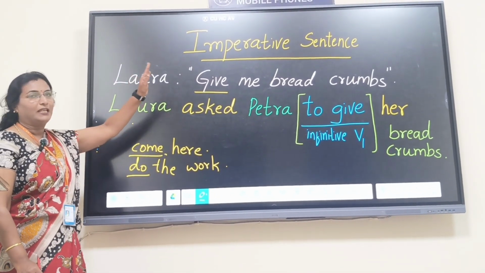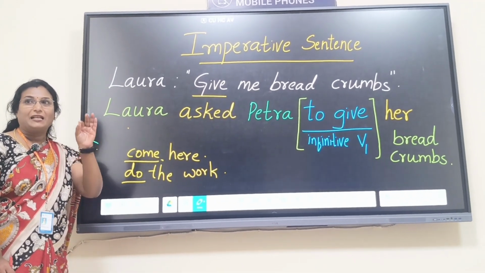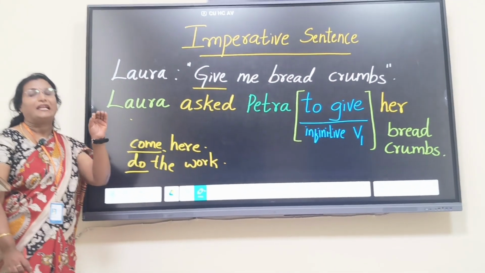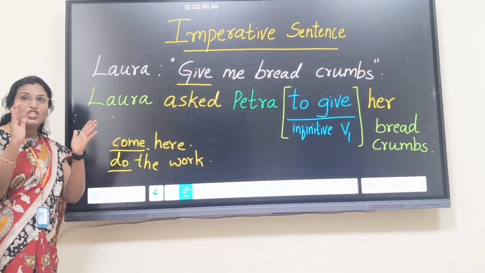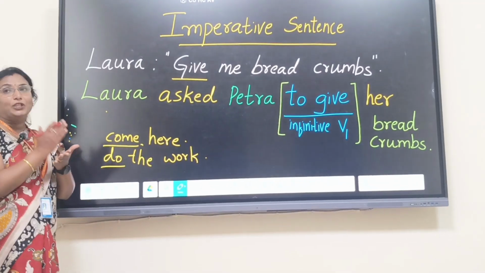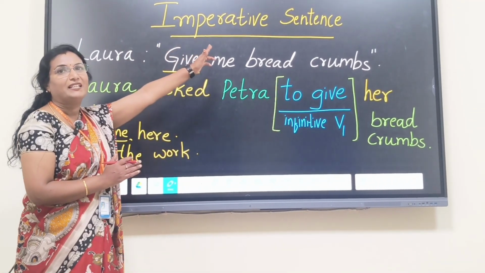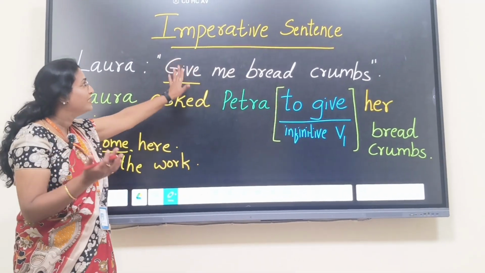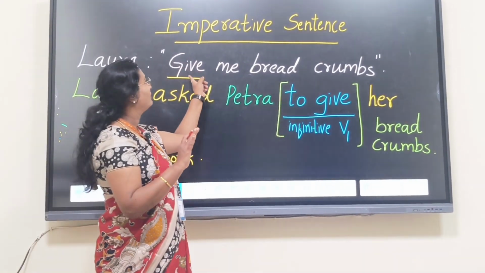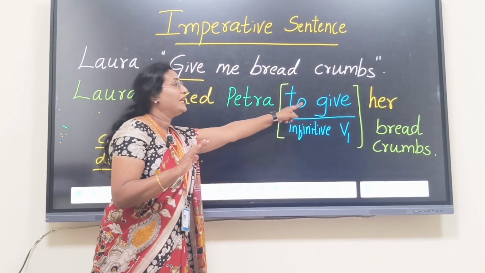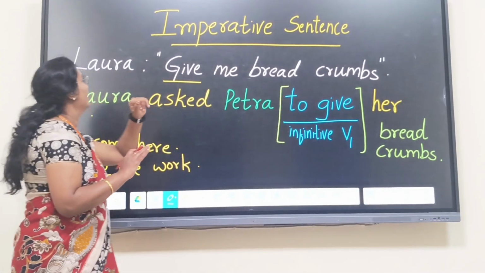After identifying the imperative sentence, what are the rules? Till now I said reported speech means it must be changed to past tense. But where we are not changing the sentence into past tense in reported speech is in imperative sentences and exclamatory sentences. So this is an imperative sentence. No need of changing the tense of the verb to past tense. It must be retained or kept like that only.